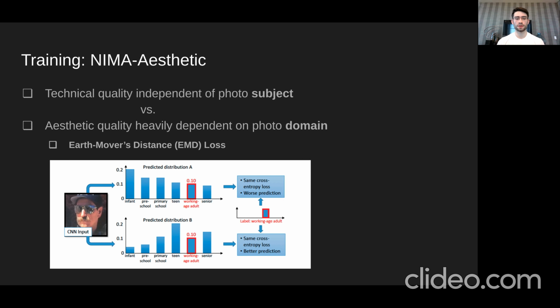And then when I do transfer learning, I have another problem. And that is that I need to train with a different loss function than, say, cross entropy. This is because a score of 9 is intuitively a lot closer to a score of 8 than it is to a score of 1. And so I need to be able to take that into account when training the model.